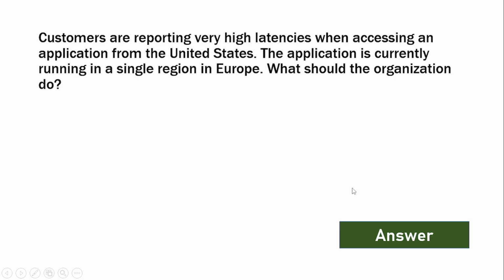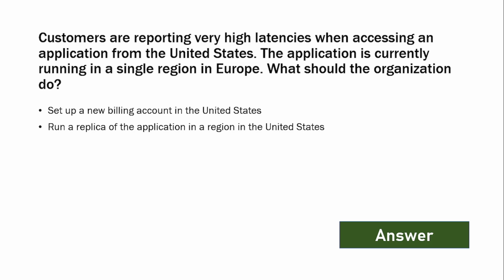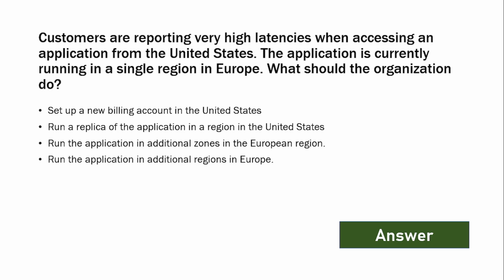Customers are reporting very high latencies when accessing an application from the United States. The application is currently running in a single region in Europe. What should the organization do? And the options are set up a new billing account in the United States, run a replica of the application in a region in the United States, run the application in additional zones in the European region, run the application in additional regions in Europe.